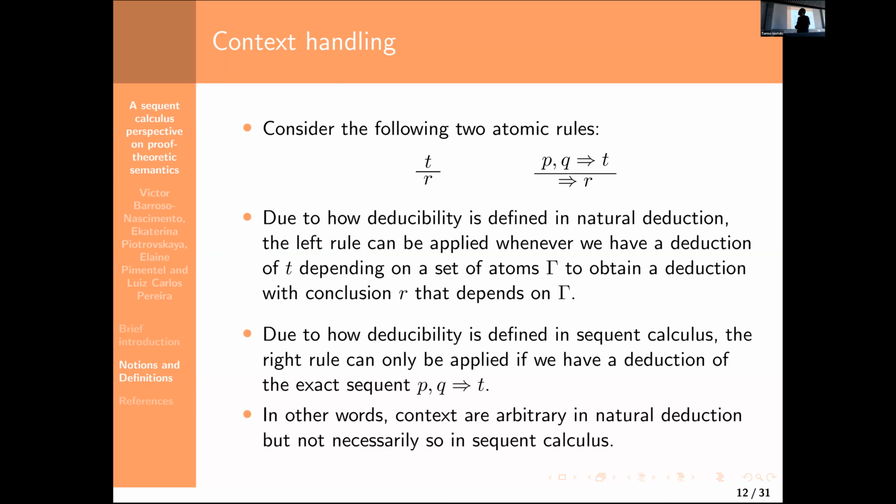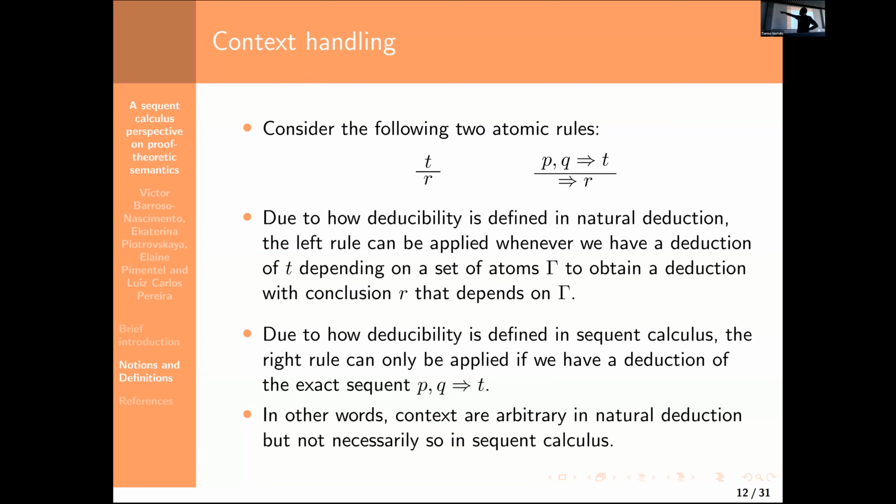The first one is that when we consider natural deduction, so for instance, when we have a rule that concludes R from T, we are implicitly allowing some kind of weakening, because I am saying that if I get a deduction of T from any set gamma of hypotheses, then I can conclude R from the same set of hypotheses.